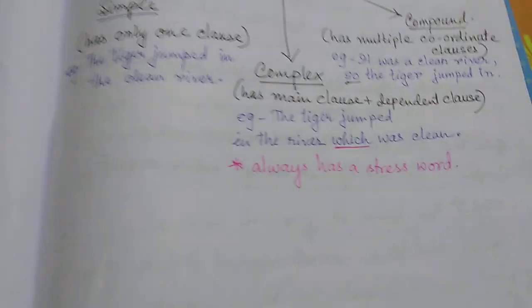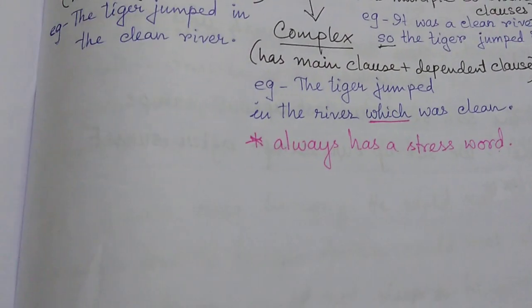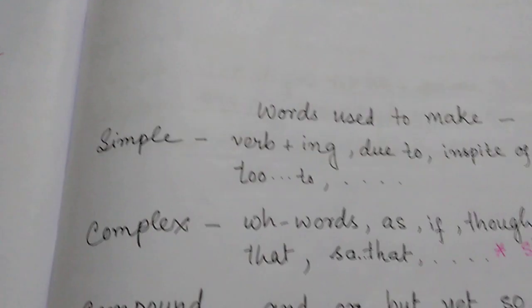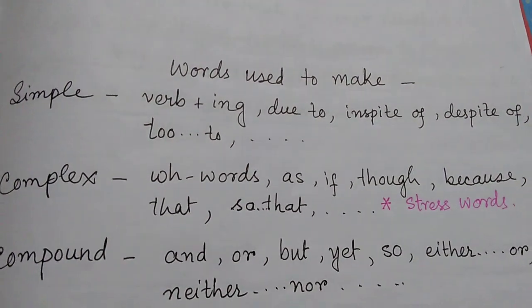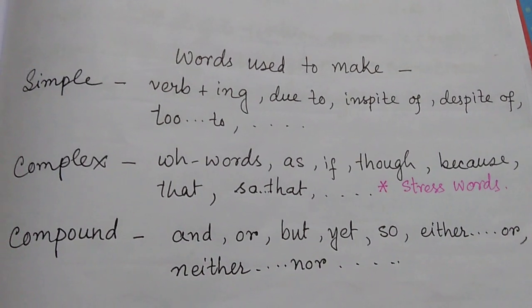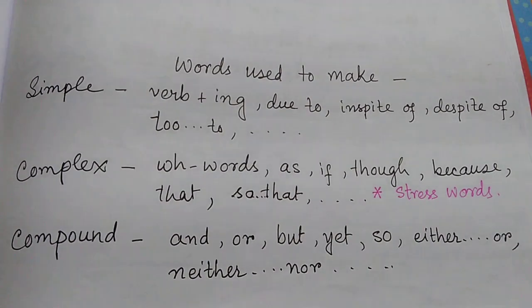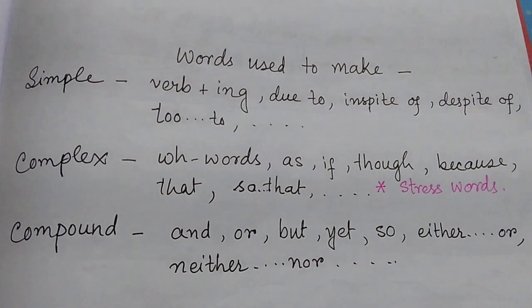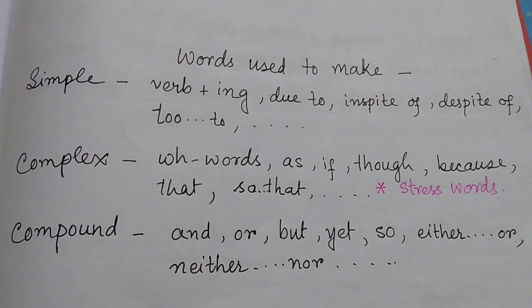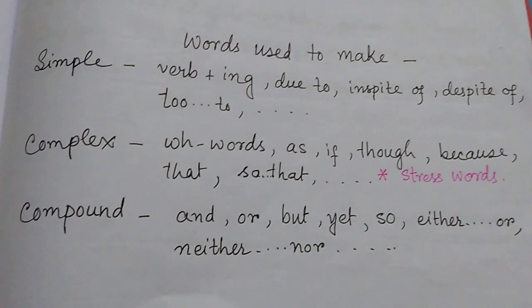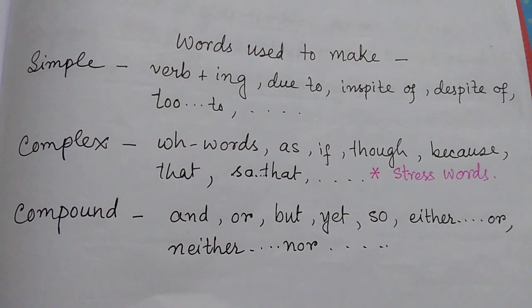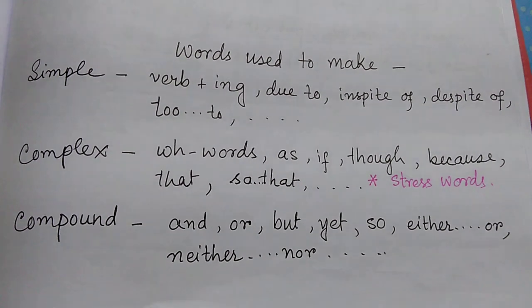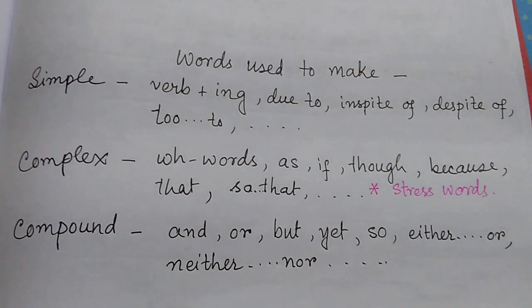We can have various such examples. What we learn is that simple sentences, when we are joining two sentences, will have verb plus ing or maybe due to, in spite of, despite of, too and to, such words to make simple forms. Complex sentences, when we are talking about two sentences being joined, will have stress words, all stress words.